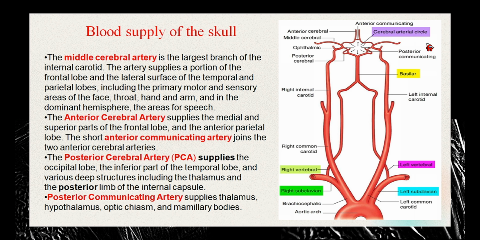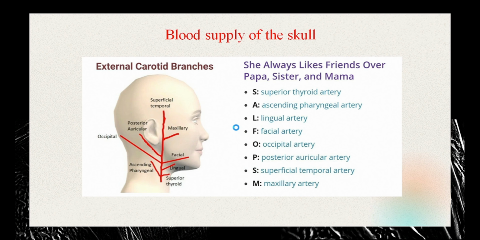So this is the branching structure of the posterior communicating that was left, and all these branches form the cerebral arterial circle around the brain. You can see that the anterior communicating branch joins the anterior cerebral. There is this middle cerebral, there is this ophthalmic at the back, posterior communicating around here. So they form this circle around the head, which is called the circle of Willis. So this is the blood supply of the skull.